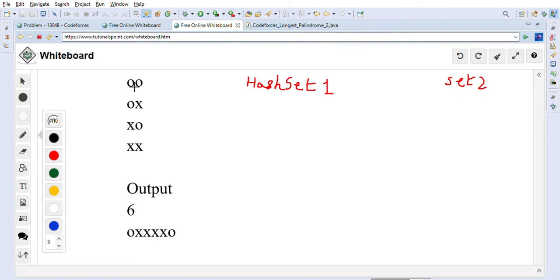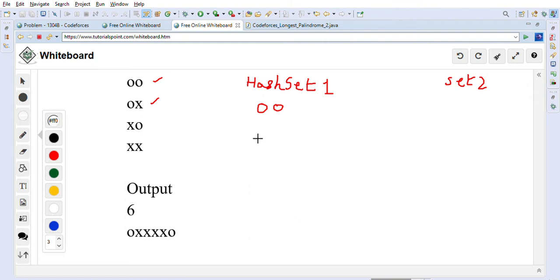Whenever we get any string, we will put it into this hash set, right? So OO we put it here, and we will try to find out if there is another string which is the opposite of this string, then we will put it in set 2. There is no opposite string, so we are done with this.